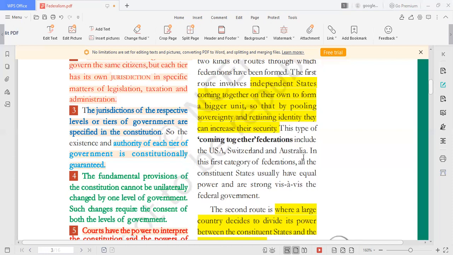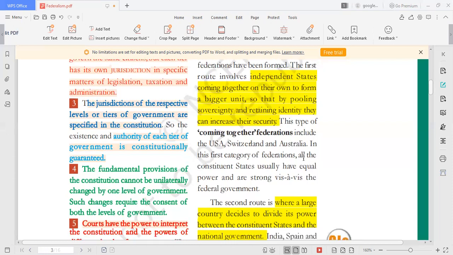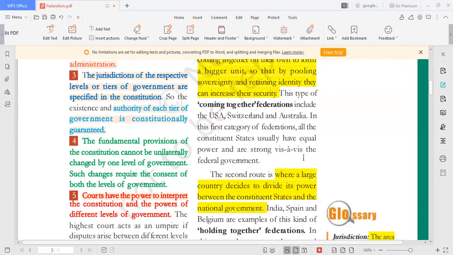These are the features of federalism. And we have seen two types of federations: coming together federation and holding together federation. If a big country like India decides to divide its power between constituent units, that is, the central government and state government, that is a holding together federation.